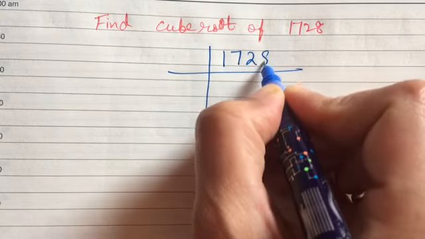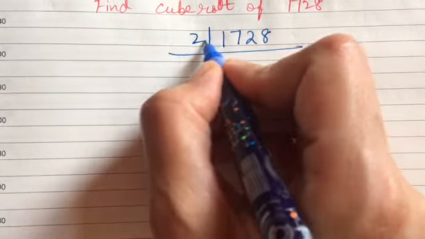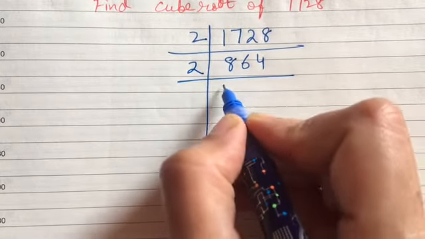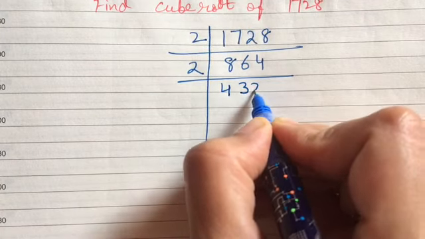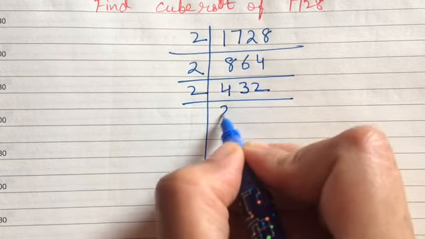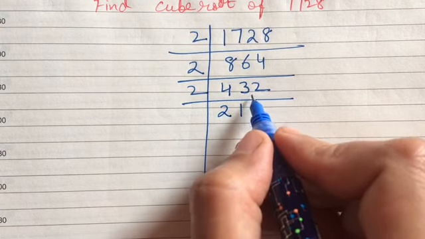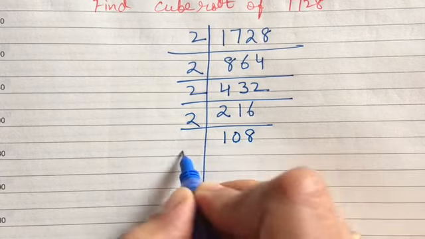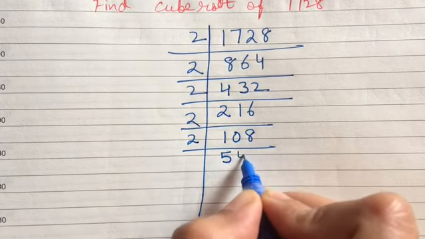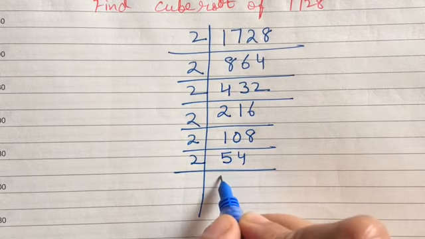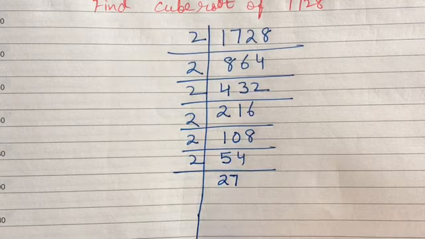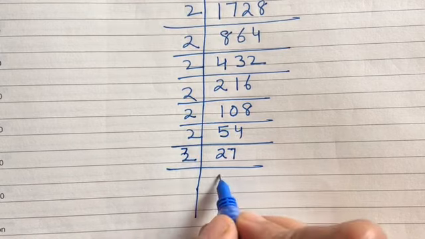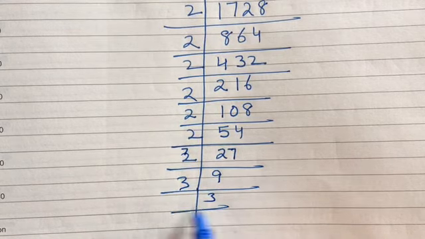Go for the prime factorization. Fine. So it will be 2, 2 eights are 16, 2 sixes are 12, 2 fours are 8, again 2, 2 fours are 8, 2 threes are 6, 2 twos are 4, again 2, 2 twos are 4, 2 ones are 2, 2 sixes are 12, again 2, 108, again 2, 2 fives are 10, 2 fours are 8, again 2, 2 twos are 4, 2 sevens, then again 2, sorry 3, 3 nines are 27, 3 and 3.